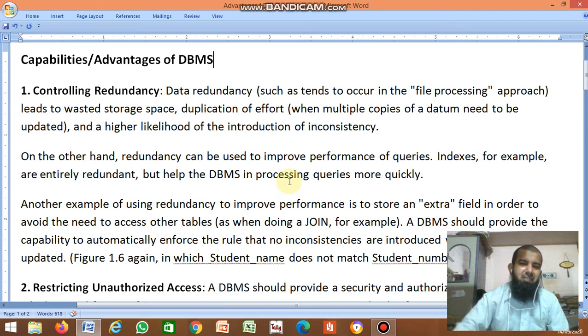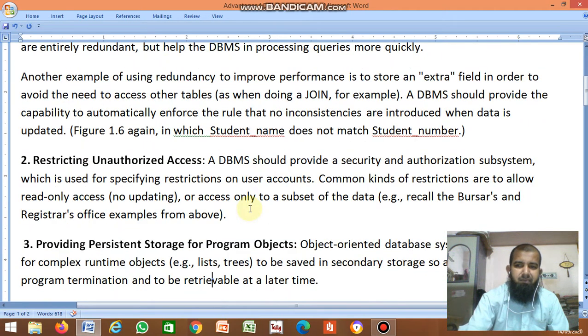In DBMS duplicate data is not allowed. Even if you try to enter the same data, the DBMS does not allow it. Another example of using redundancy to improve performance is to store an extra field in order to avoid the need to access other tables.